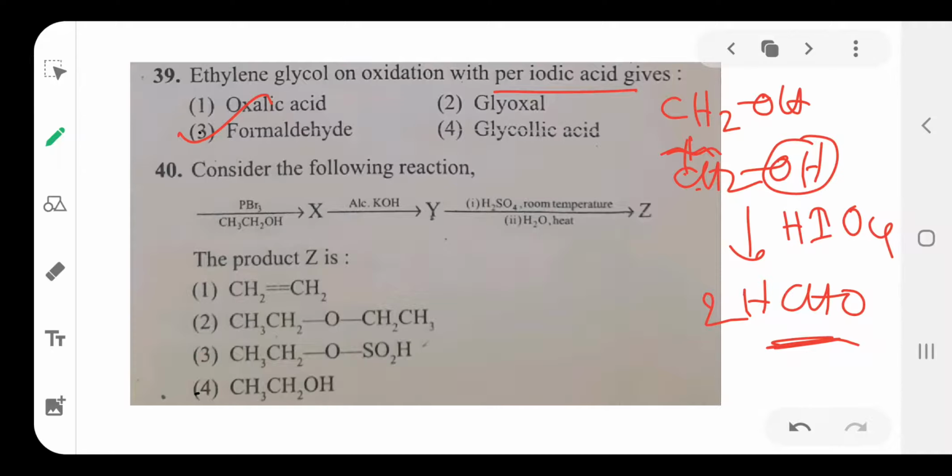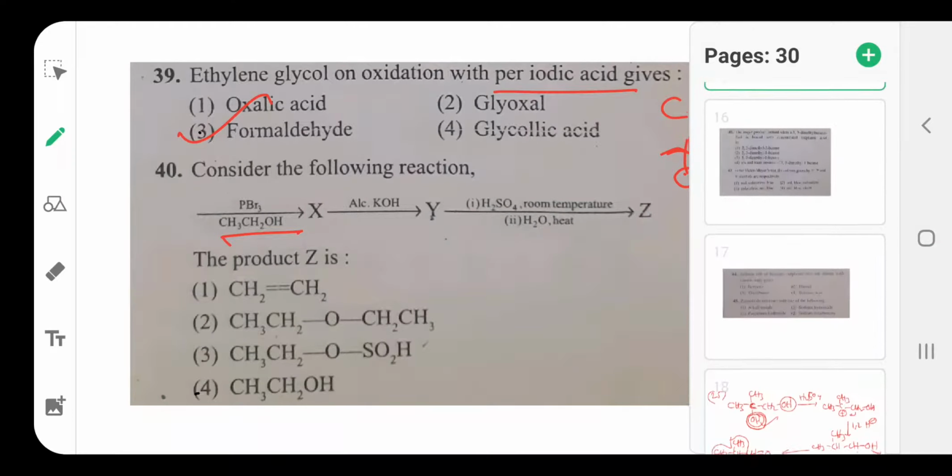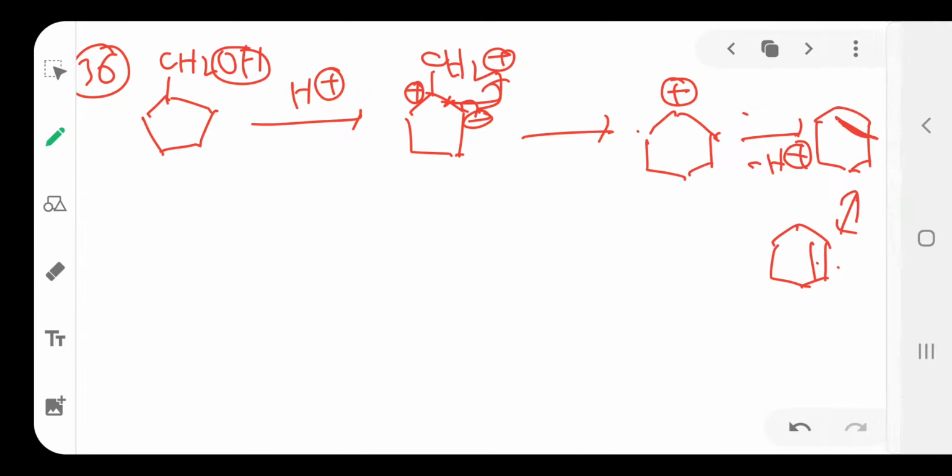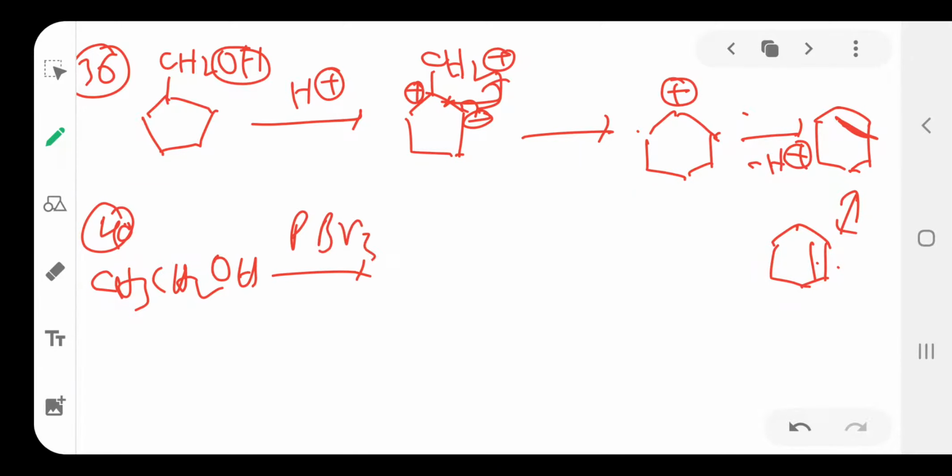Then next, question number 40. Consider the following reaction. Ethyl alcohol CH3CH2OH reacts with PBr3 to form ethyl bromide, CH3CH2Br, followed by reaction with alcoholic KOH.